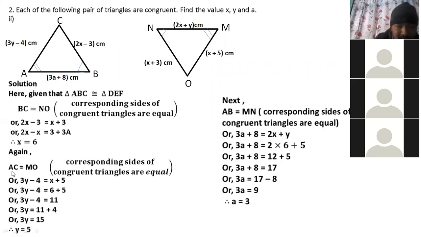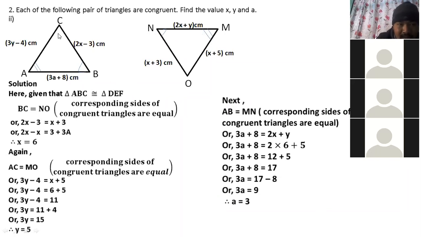Why is AC equal to MO? AC is opposite to which angle here? Angle B. And MO is opposite to angle N. Angle N and angle B are equal, and their opposite sides will be equal. Okay, children? Yes, sir.